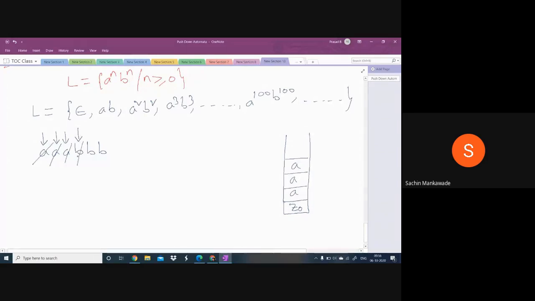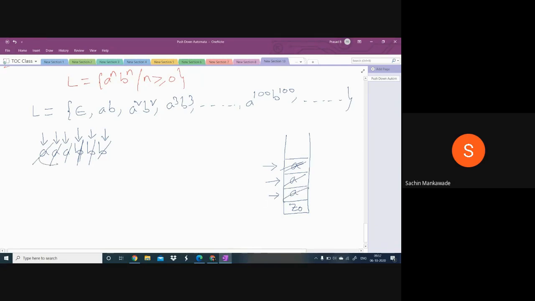When B comes, what is the top symbol in the stack here? A is the top symbol. You delete that A from the stack. When B comes, we delete this A. Next, the machine takes the next input symbol. This is B. When B comes, the topmost symbol A will be deleted. The machine moves to the next input symbol. Again, when B comes, the topmost symbol A will be deleted.